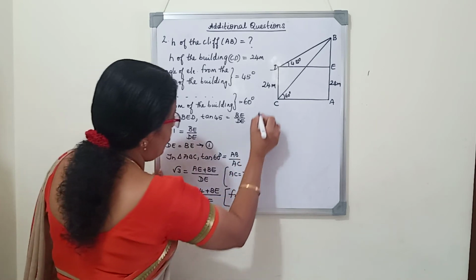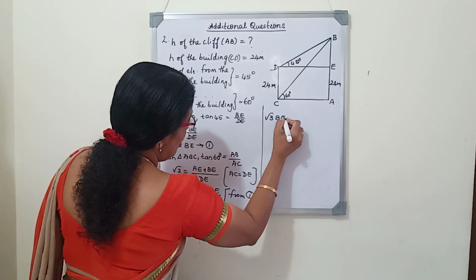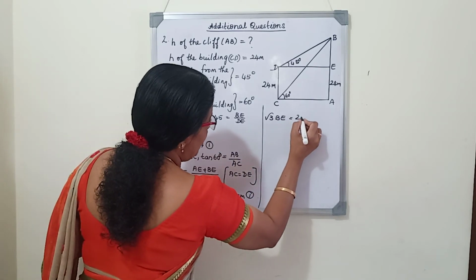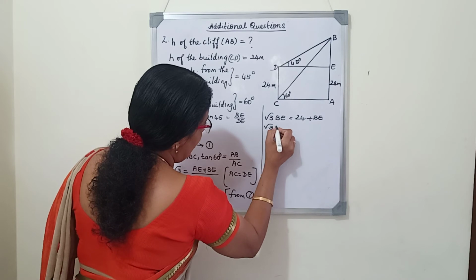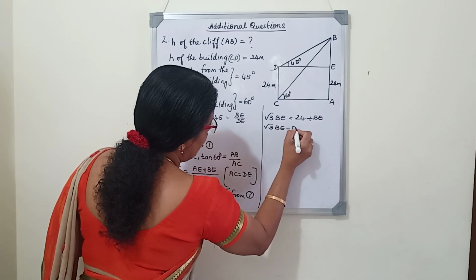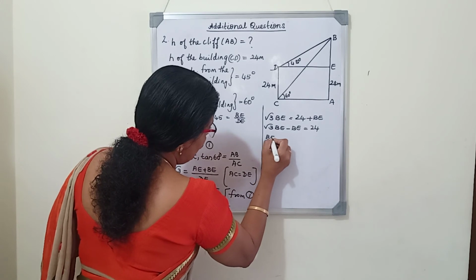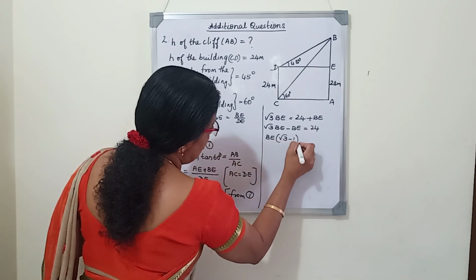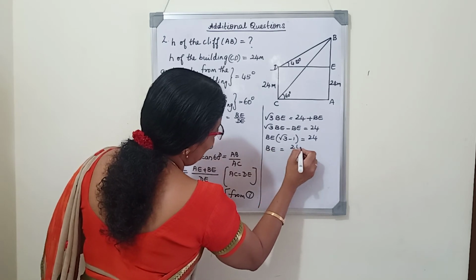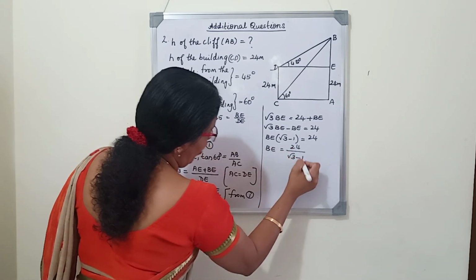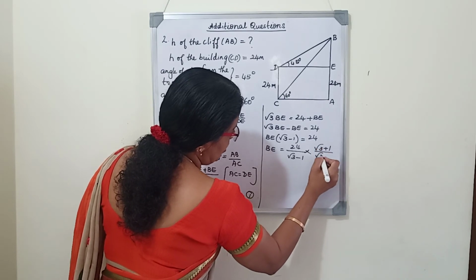Now we will cross multiply. Root 3 BE is equal to 24 plus BE. Now root 3 BE minus BE is equal to 24. BE into root 3 minus 1 is equal to 24. So BE equals 24 by root 3 minus 1. So we will rationalize it, multiplying by root 3 plus 1 by root 3 plus 1.